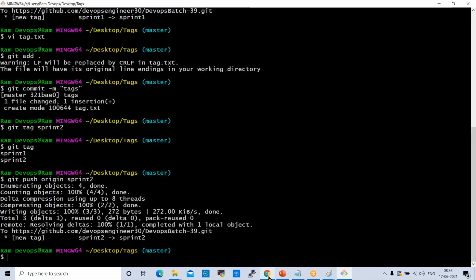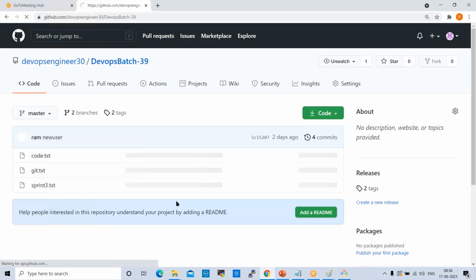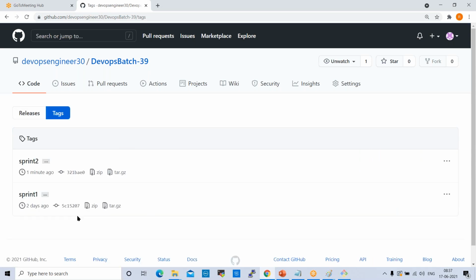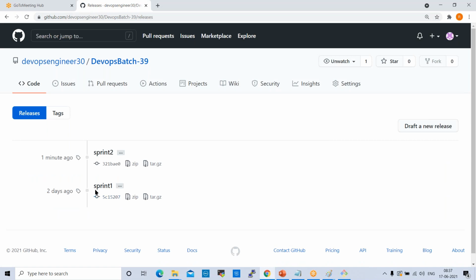Now if you go and check here, how many tags are there? 2 tags are there here. Click on this. Sprint1, sprint2, right? So releases. We have 2 releases, sprint1 and sprint2. Whenever developers need this data, they simply click on this, download it and refer to this data.